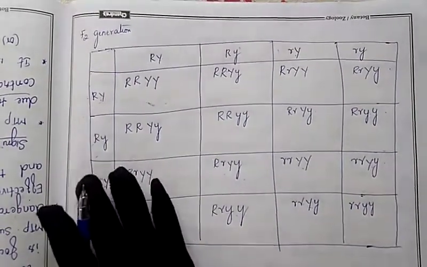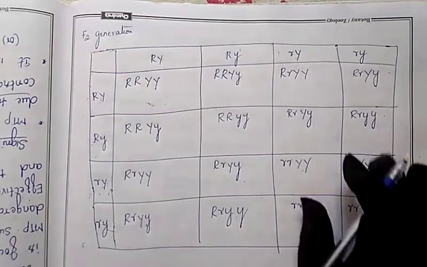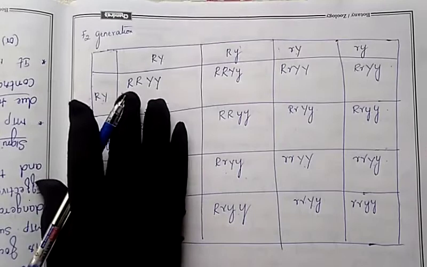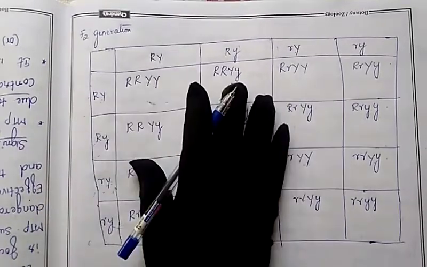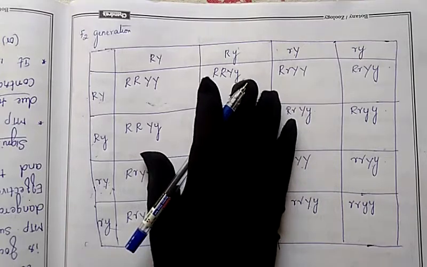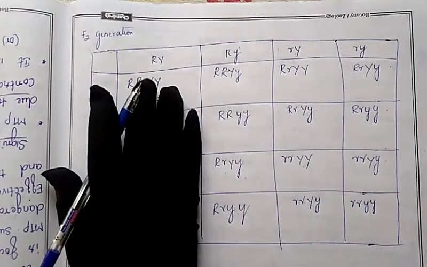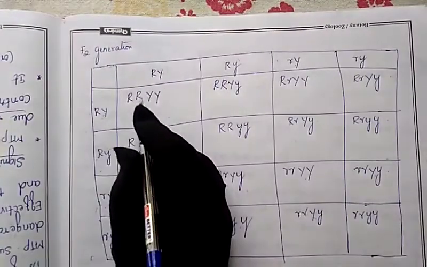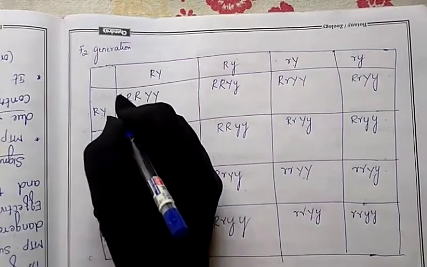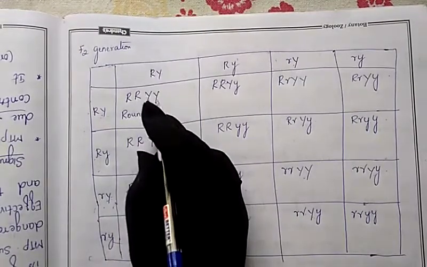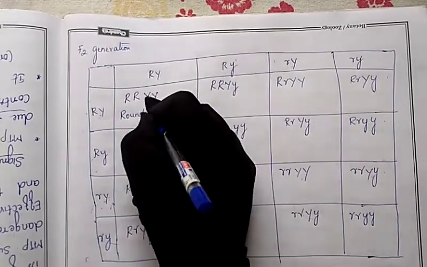So finally we have written all the genotypes of this dihybrid cross. Next, you have to write the phenotypic characters. If you keep it like that, they will cut your marks. Let us write the phenotype of these alleles. Capital R means what will come? It will come round. And capital Y means what? Yellow.